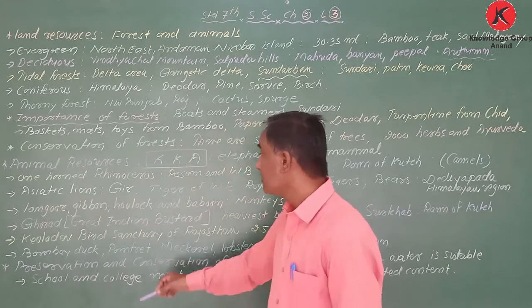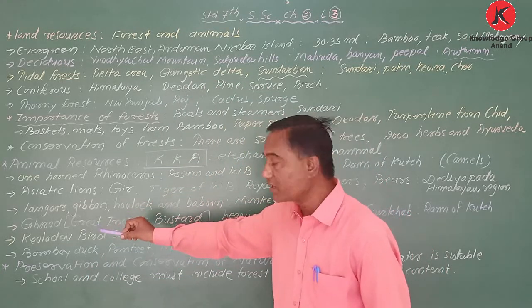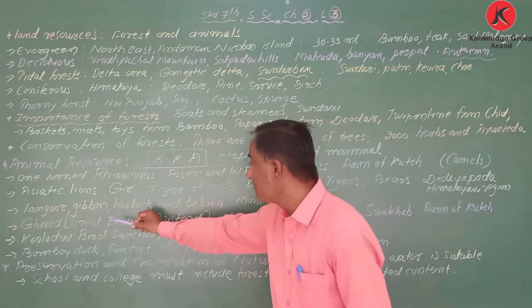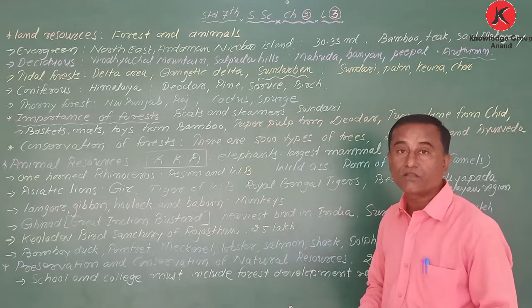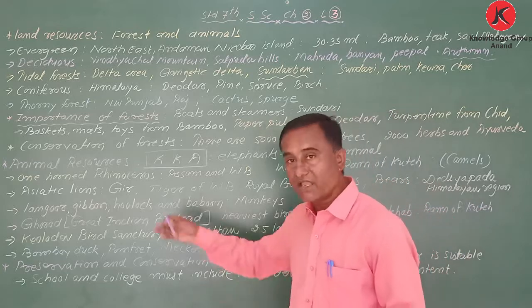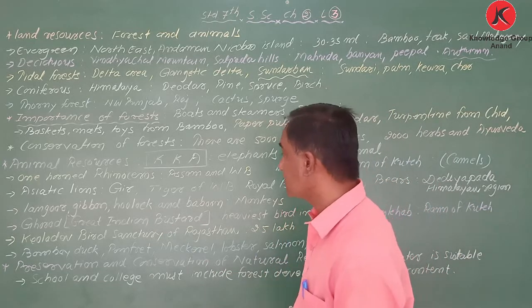Here I have written the different kinds of monkeys like langur, gibbon, bullock, and baboon. These are the different varieties, kinds of monkeys that are there. I may ask this question.